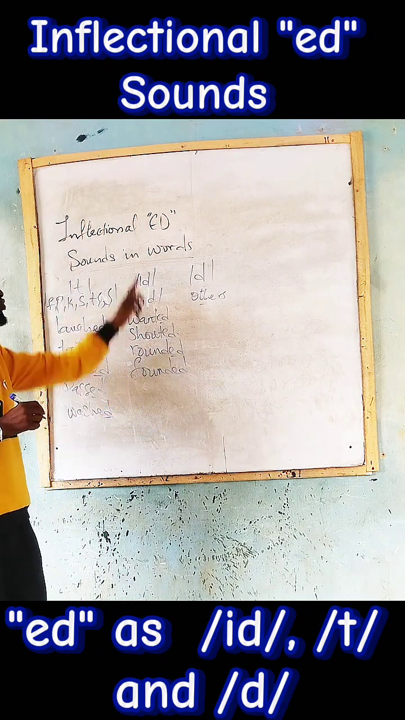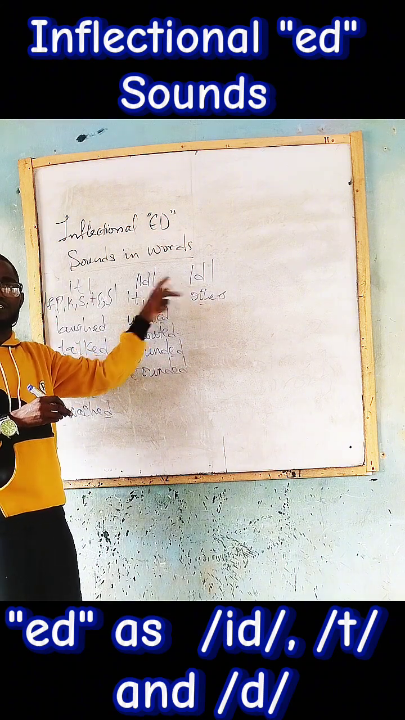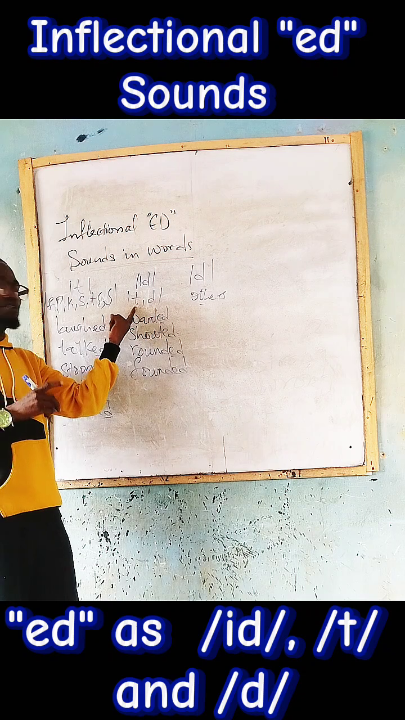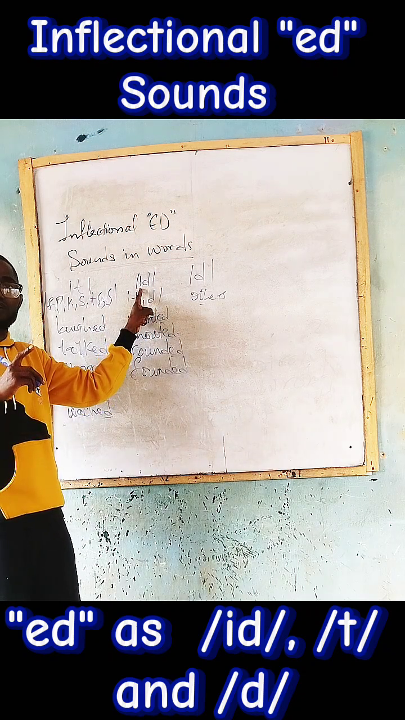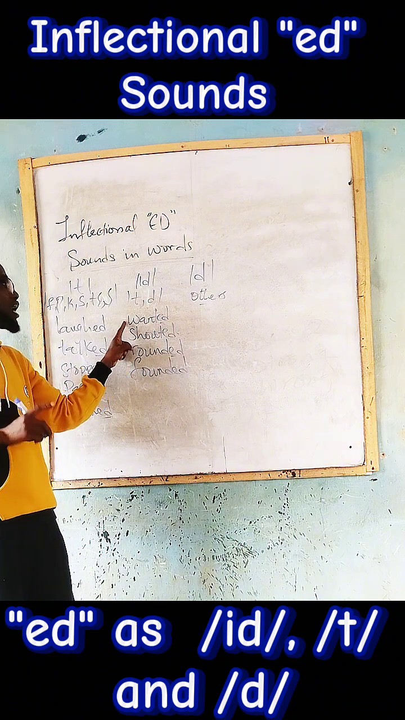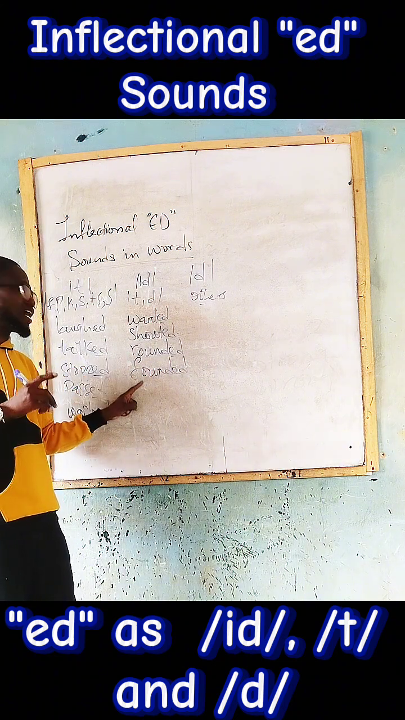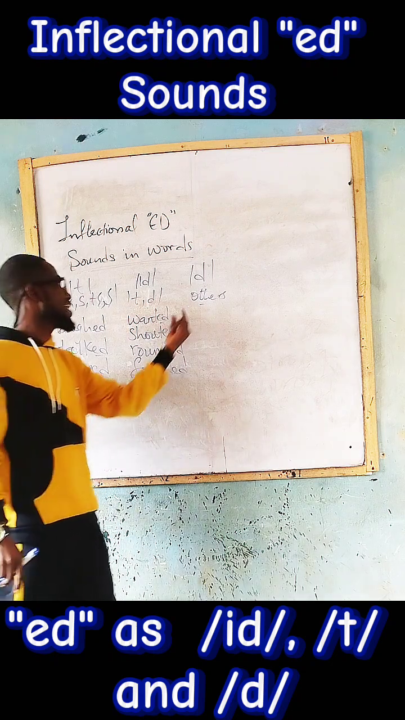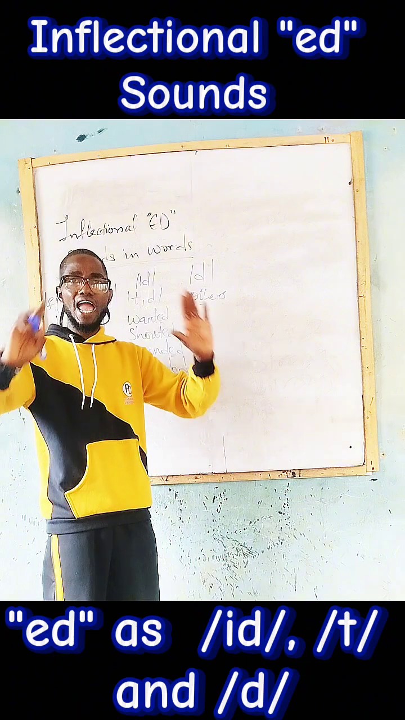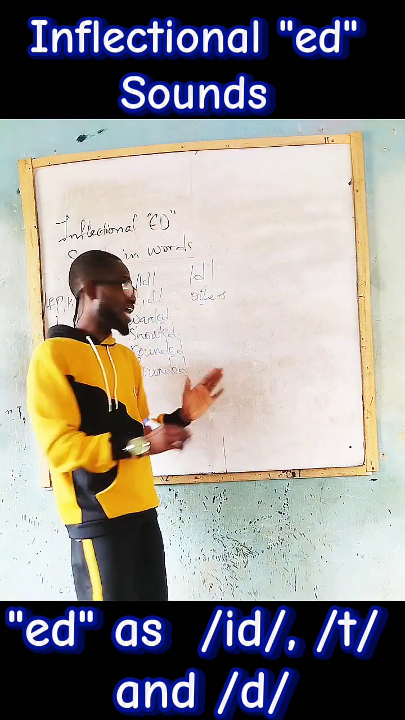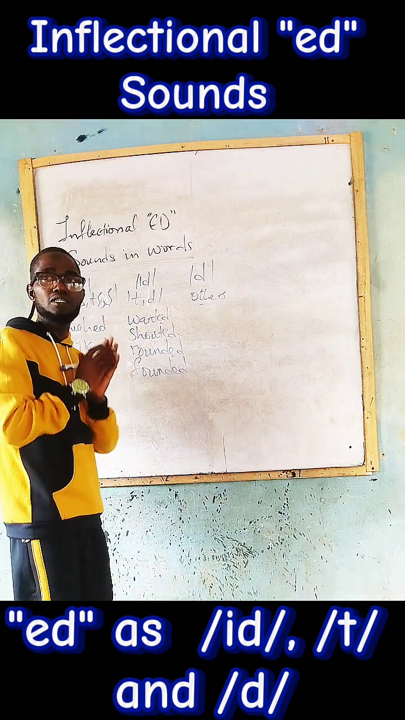Founded. So we must note that anytime you have a verb taking inflectional ed and it ends with a t or with a d, the sound the ed will give us is id. That is why we have wanted, shouted, rounded, and what? Founded. Then, if you now have all other verbs ending in ed, and they do not belong to either of these two, you pronounce them as d.